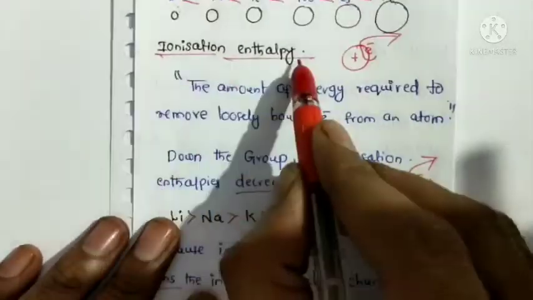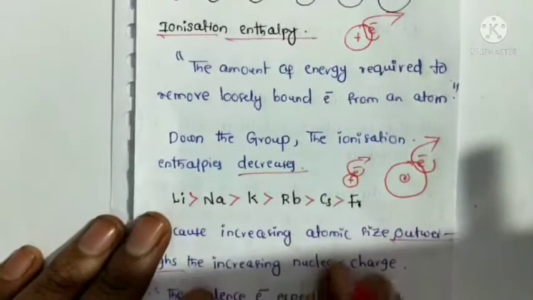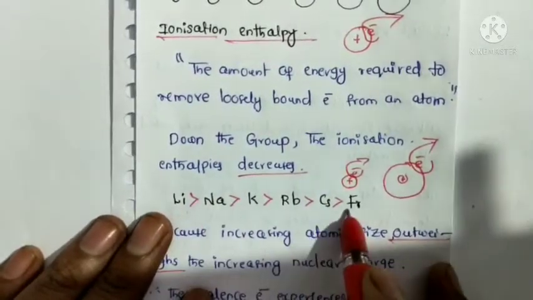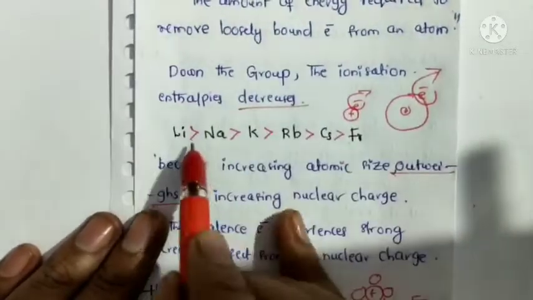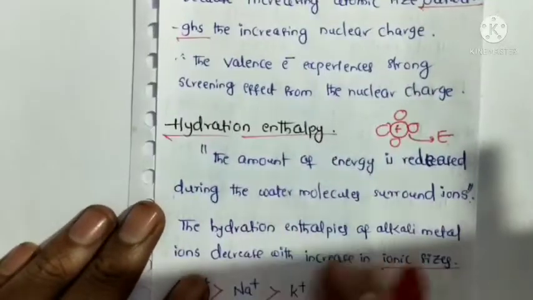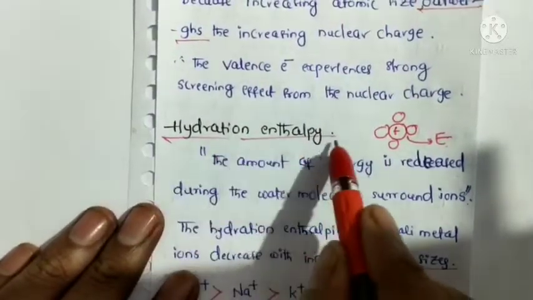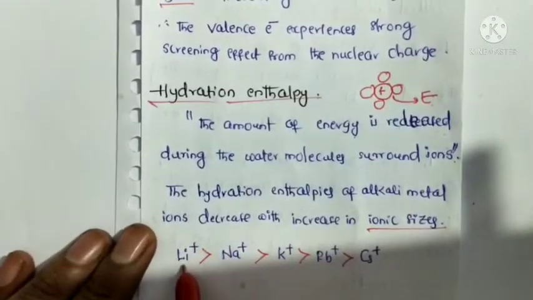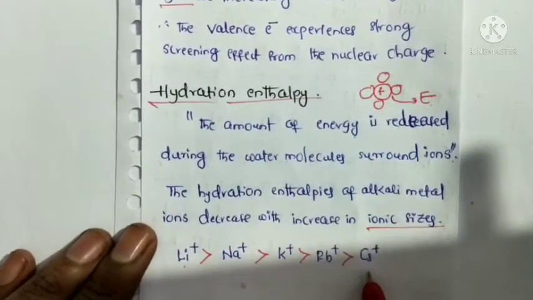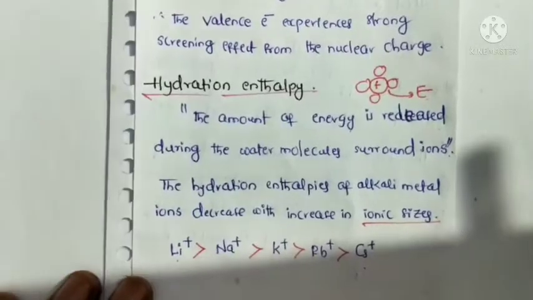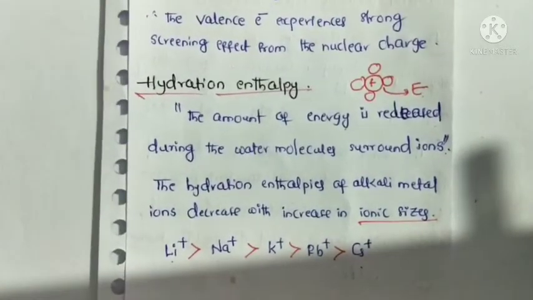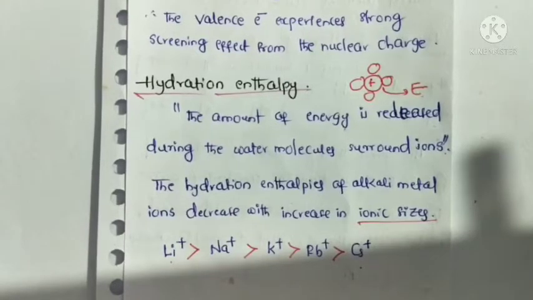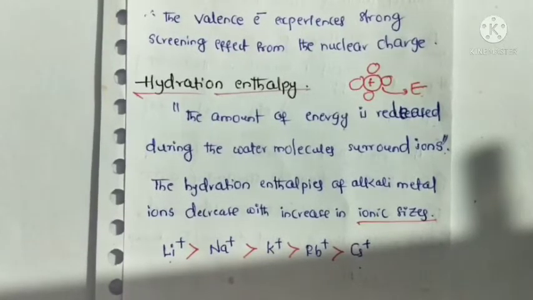Next, ionization enthalpies decrease from lithium to francium. It is a decreasing order. Next, hydration enthalpies also decrease from lithium plus ion to cesium plus ion. And in the next class we will discuss the physical and chemical properties of alkali metals.